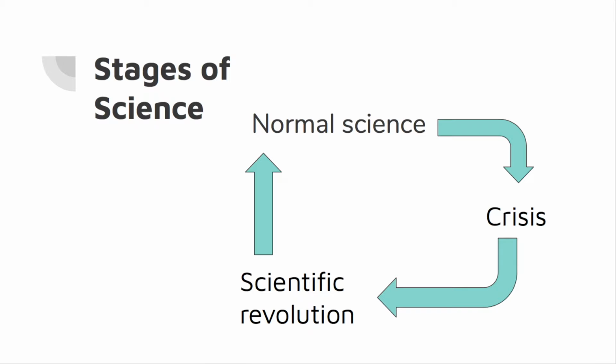What is the next phase? Well, now scientists are in a period of crisis, which is what catalyzes a scientific revolution. What determines what phase scientists are in? Well, we have to examine the integrity of the paradigm. If the integrity of the paradigm is in question, we are in crisis. And if the integrity of the paradigm is being rewritten or changed, then we find ourselves in a scientific revolution.